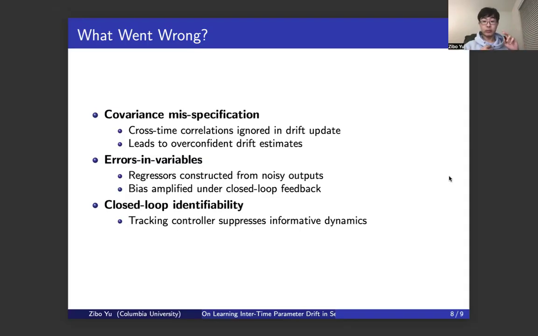The second thing that can possibly happen is the noise of the regressor. We use the past y's and past u's as our regressor. However, the regressors themselves are noisy. That noise in turn gets used to estimate our parameter drift deltas, and those deltas are in turn used to predict the next zetas, which are in turn used to compute the control effort. So that noise gets convoluted inside and may get amplified in these closed-loop settings. That can be quite big if the noise itself is large.